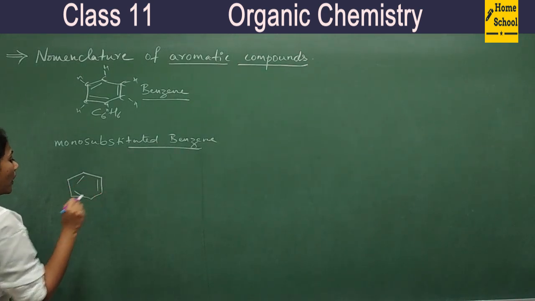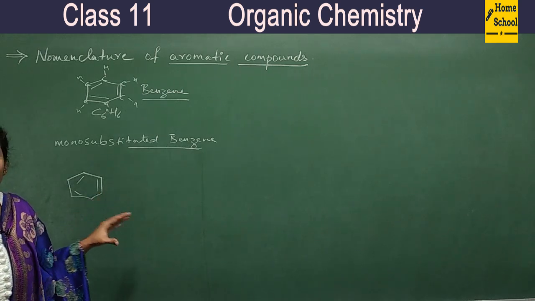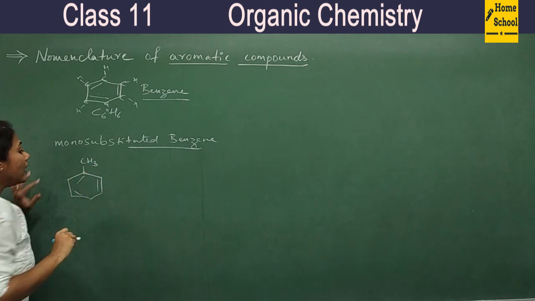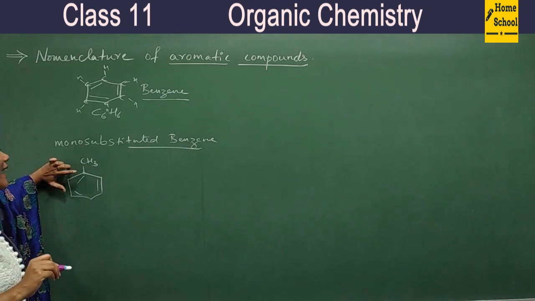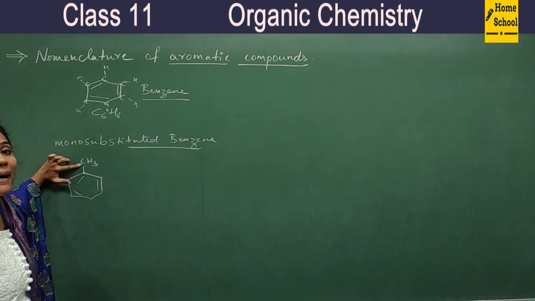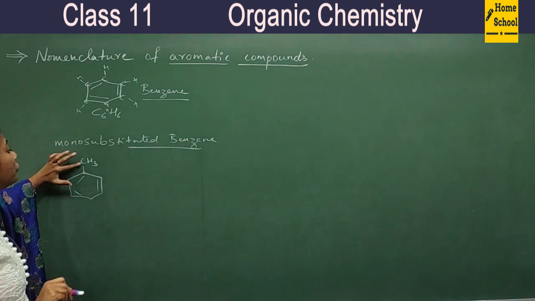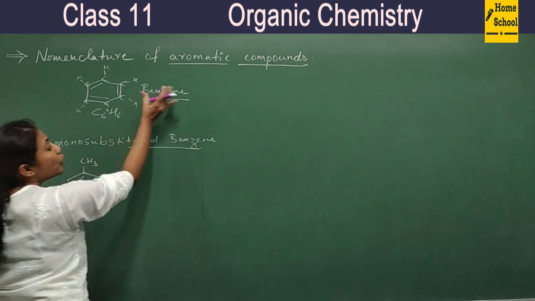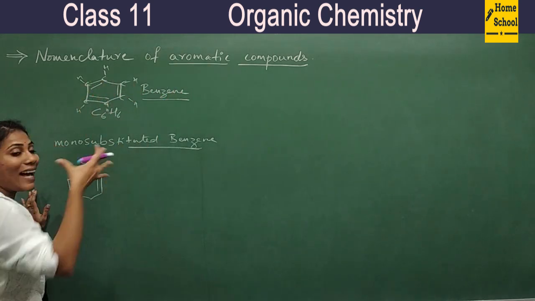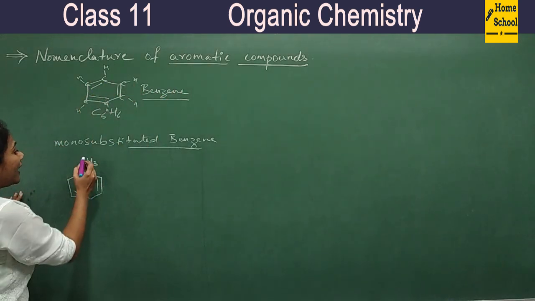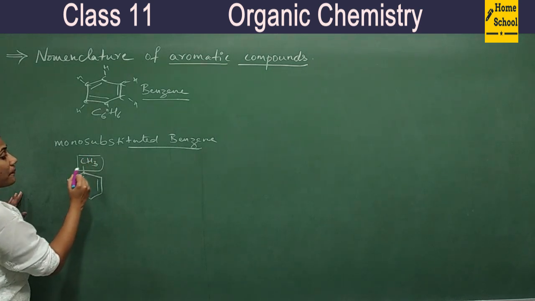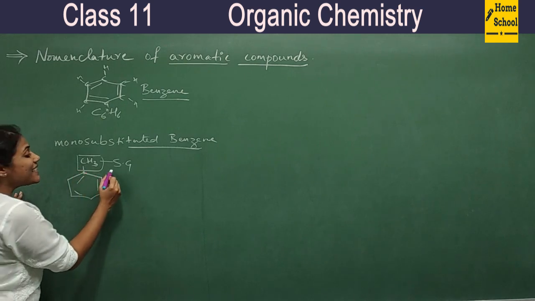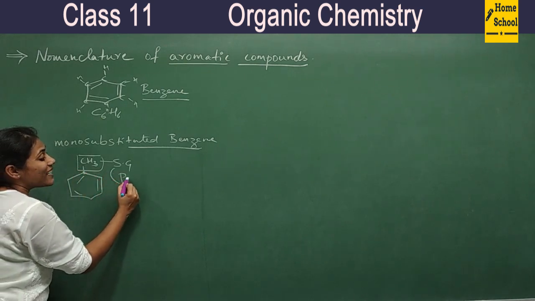The very important compound that we come across in our study is this. Here one of the hydrogens at this carbon is substituted by a methyl group. So how do you name this particular compound? Benzene is the word root, and this is like a branch, a substituent group, and its name should be written as prefix.